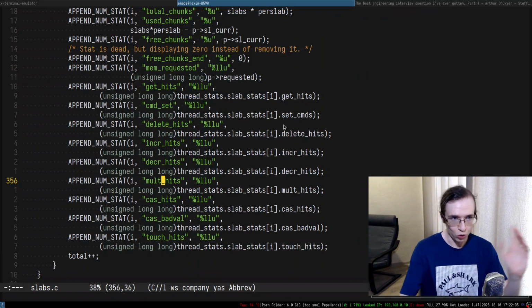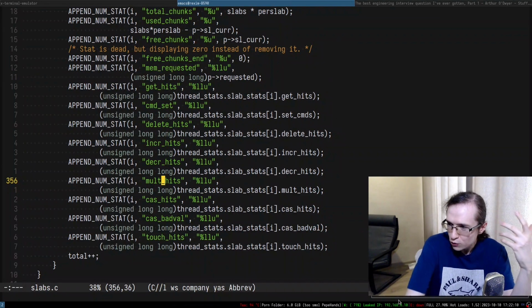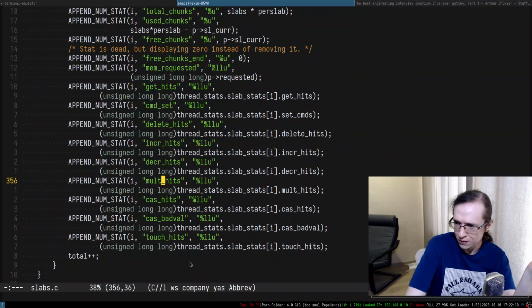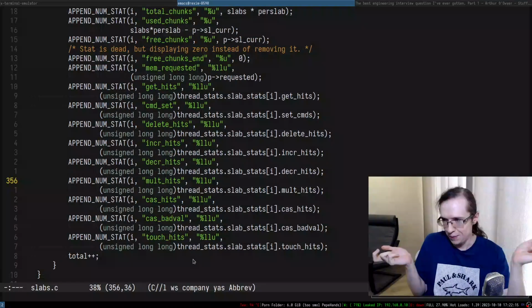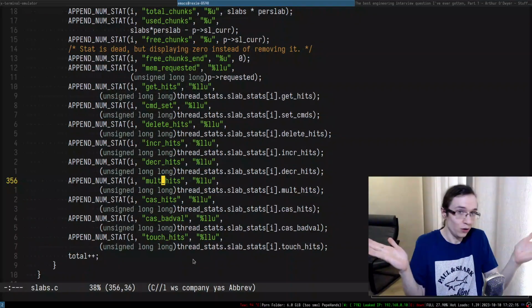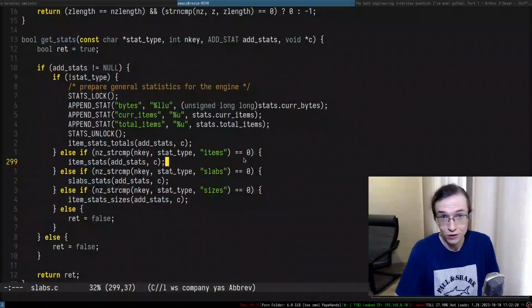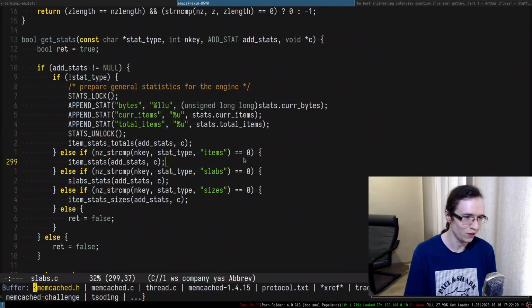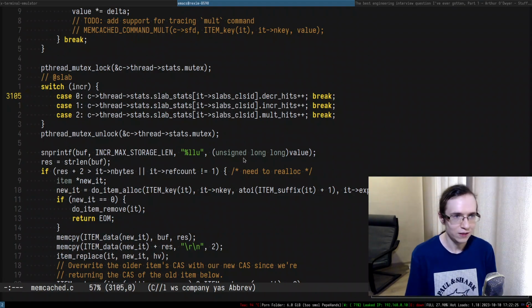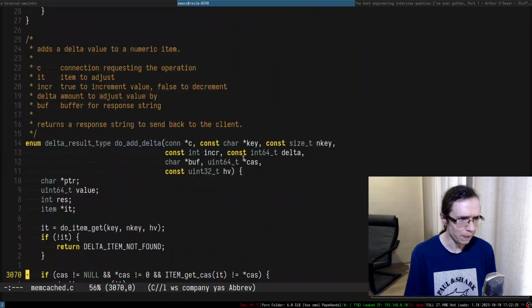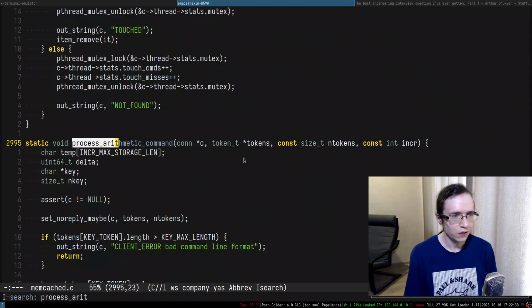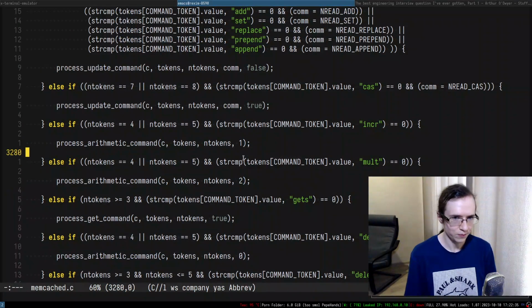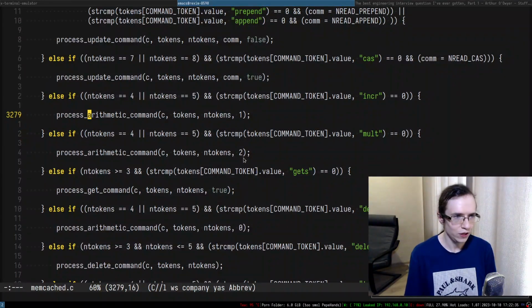But again, this is also not enough, because there was something about the tracing, right? Remember? There were some additional macros that allow you to trace the command. What's up with that? I have no idea what's up with that, right? So we'll need to figure it out. So let's go ahead and try to figure it out. So let me see. So there's, I think, process arithmetic command. So, and where do we try to do that? So if we go into the increment,